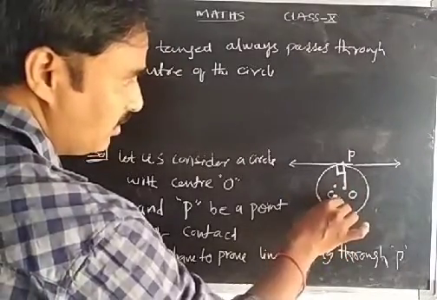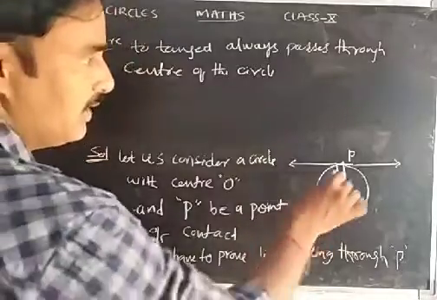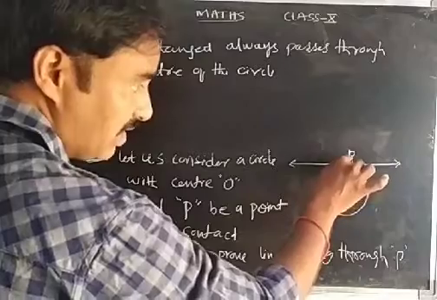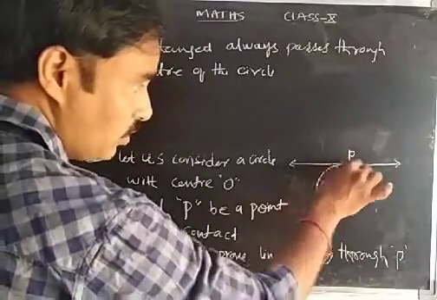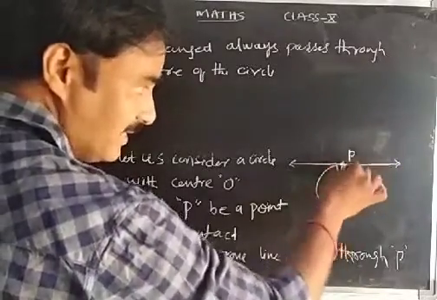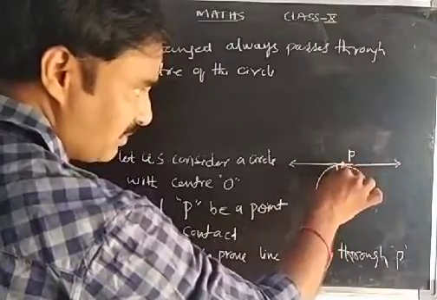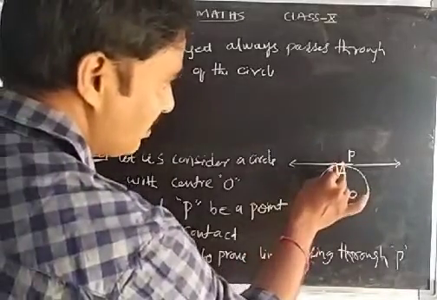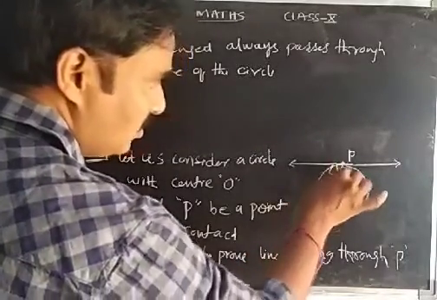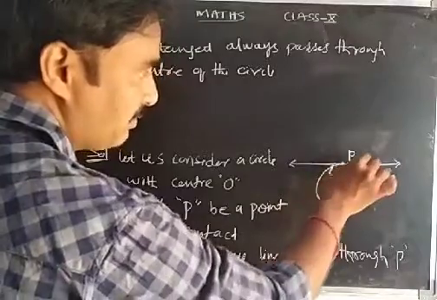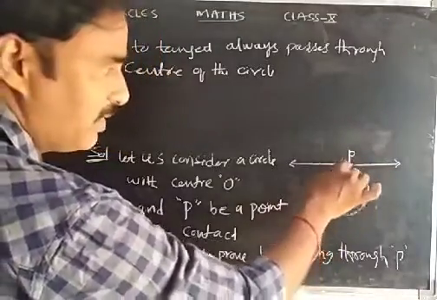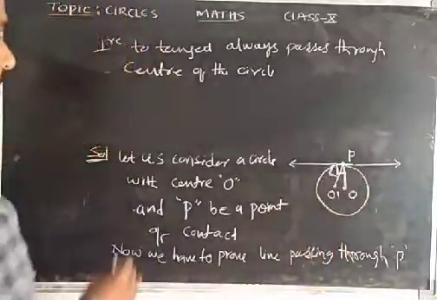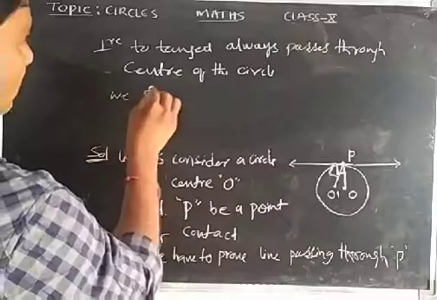So I am taking another point O dash. So O dash P is assumed perpendicular to the tangent at P and passes through O dash, not through the center.